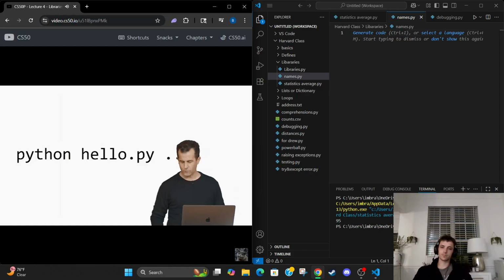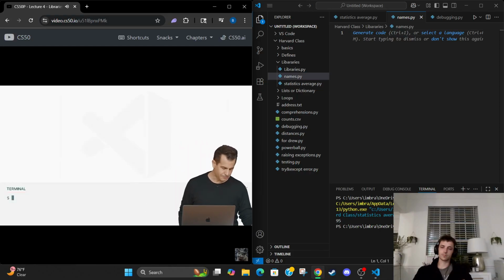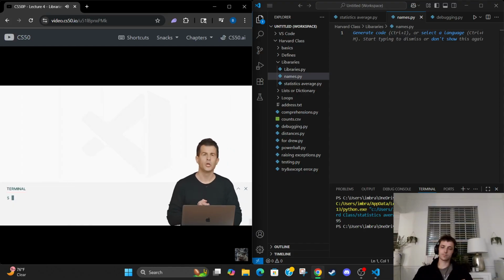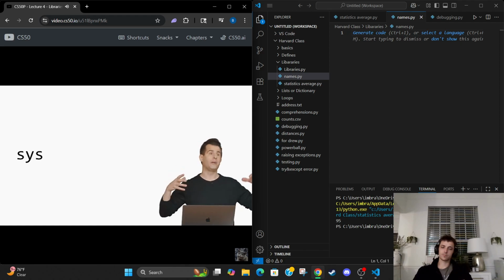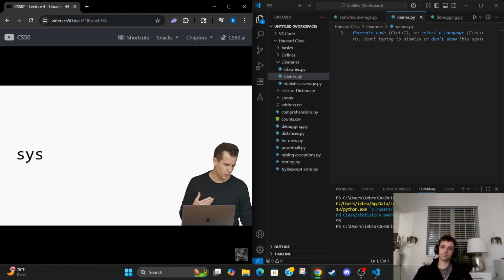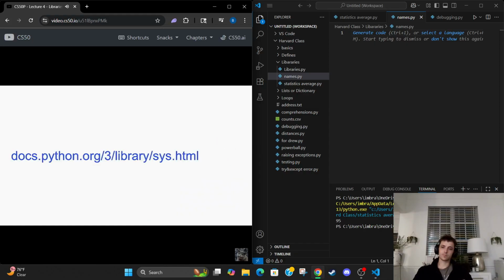Well, let me go ahead back into VS Code here, and let me propose that we consider how we might leverage a certain module. I'm going to go ahead and create a file called name.py. And I'd like to use a new module this time that's going to give me access to values that have been typed at that command line. But what's this module going to be? Well, this one's going to be called sys. And sys, short for system, contains a whole lot of functionality that's specific to the system itself and the commands that you and I are typing. The documentation for this module is at this URL here, and it lists all of the various functions and variables and the like that come with that module.